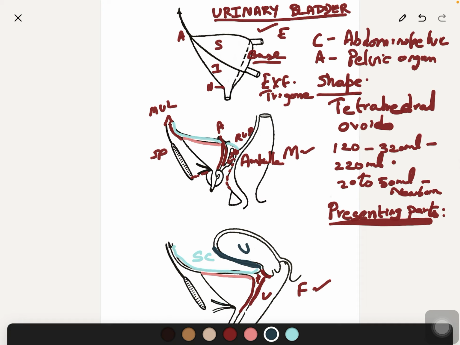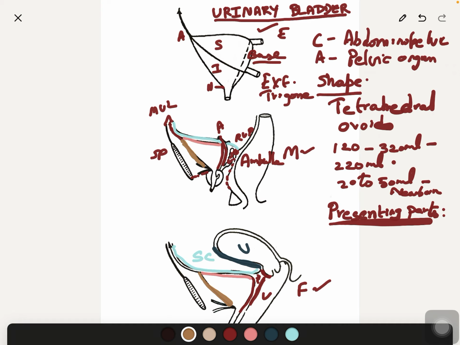Now we will see the infrolateral surface. We will take another color. So this is the infrolateral surface in the male, and this is the infrolateral surface in the female. In both sexes the relations are the same. They are mostly non-peritoneal.